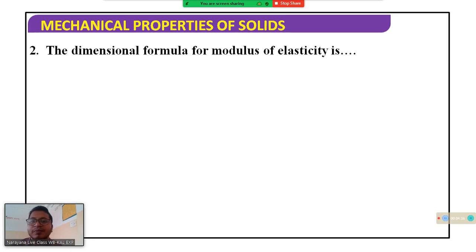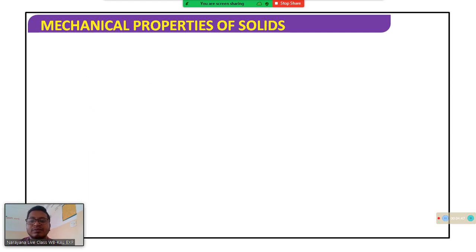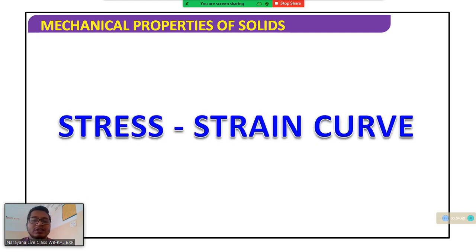Dimensional formula. What will be the dimensional formula of modulus of elasticity? M L to the power minus 1 T to the power minus 2. It will be option C.